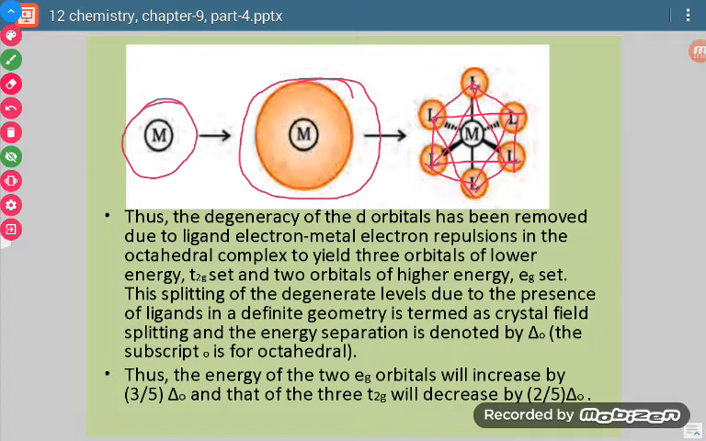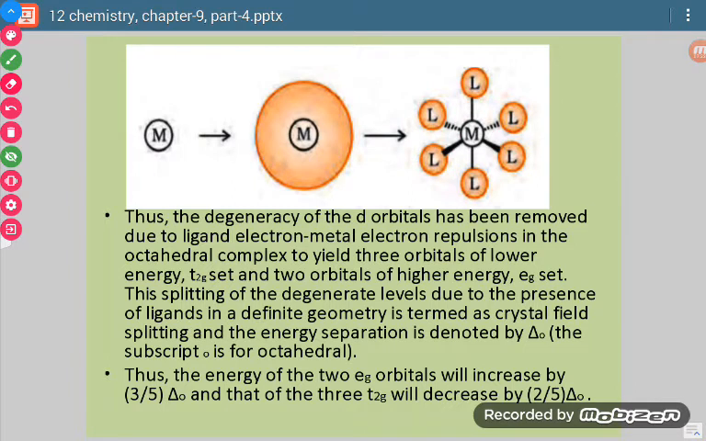So they will be forming an octahedral geometry. There will be 8 faces. Now the degeneracy of d orbitals has been removed due to ligand electron and metal electron repulsions. Electrons are present in ligands as well as in metal, so both will repel each other. Because of these repulsions in the octahedral complex, there will be 3 orbitals of lower energy.